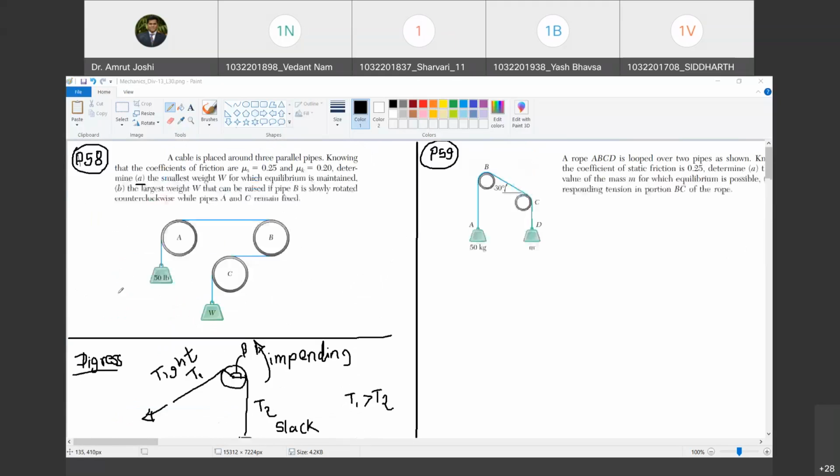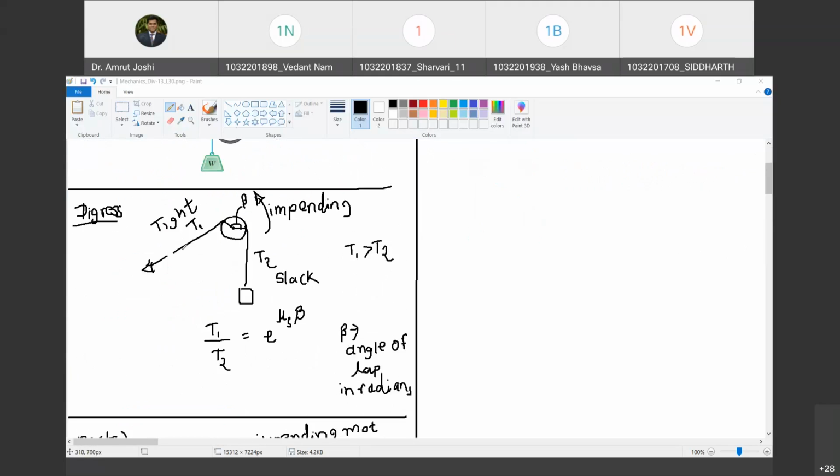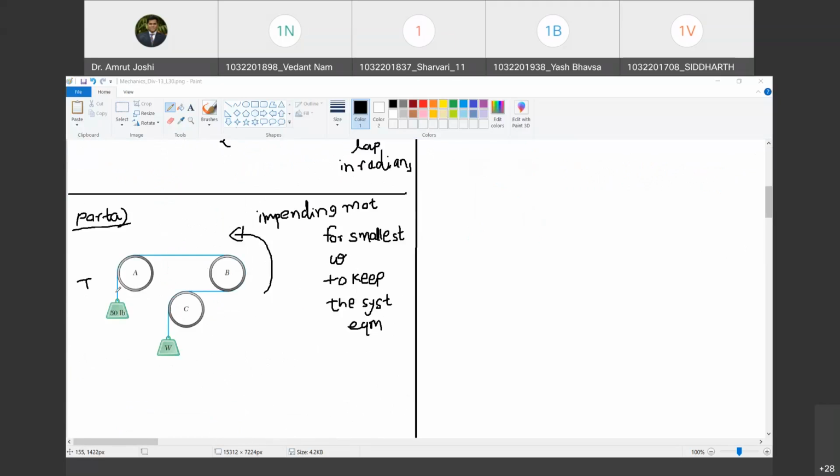As I said, if impending motion is in this direction, then the side of the belt in the direction of impending motion is the tight side. So this side is the tight side and this side is the slack side. So this is T1 as far as pipe A is concerned, and this is T2 as far as pipe A is concerned. Do you agree with me?